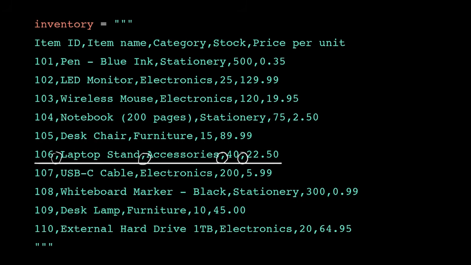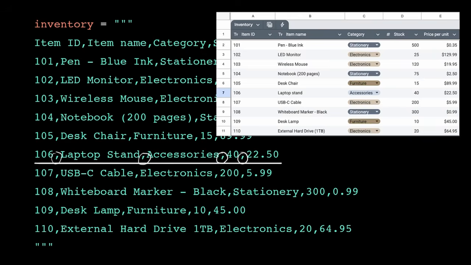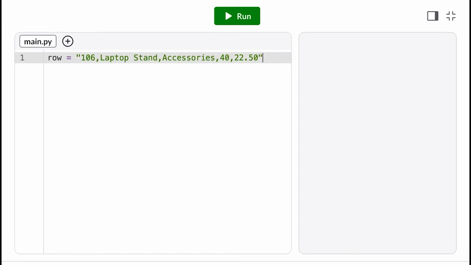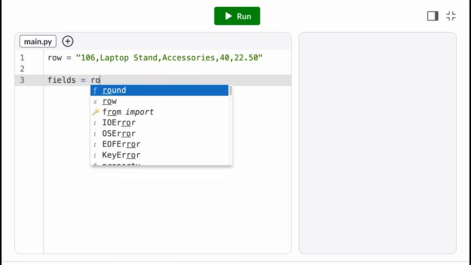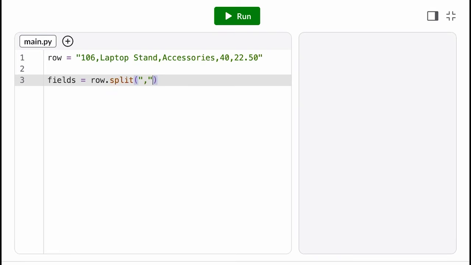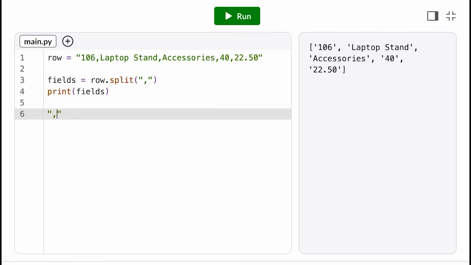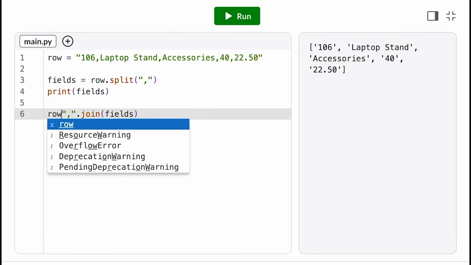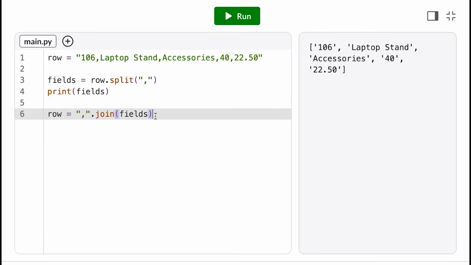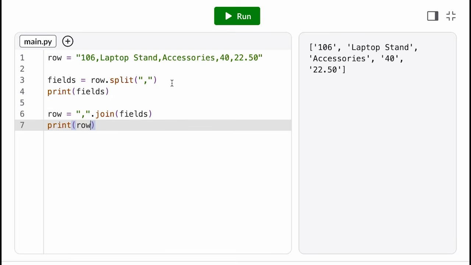We can speed up a lot of analyses by downloading the CSV file and then writing our own program to process it. To get a list of the individual data fields in a row, we can call the split method with a comma separator. But what about putting that string back together? We call the join method on a separator string and pass as an argument a list of strings. The join method joins, or concatenates, all the strings in the list into a single string, inserting that separator string in between each one.